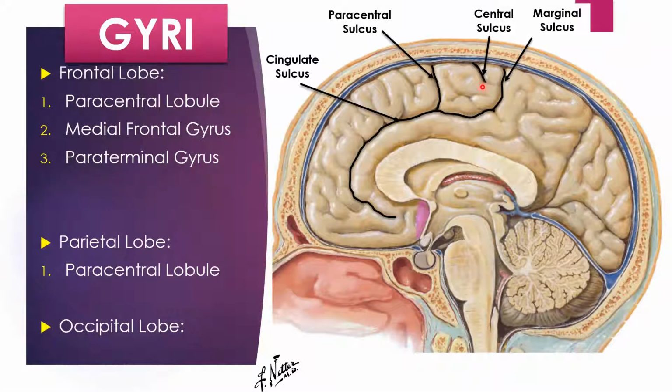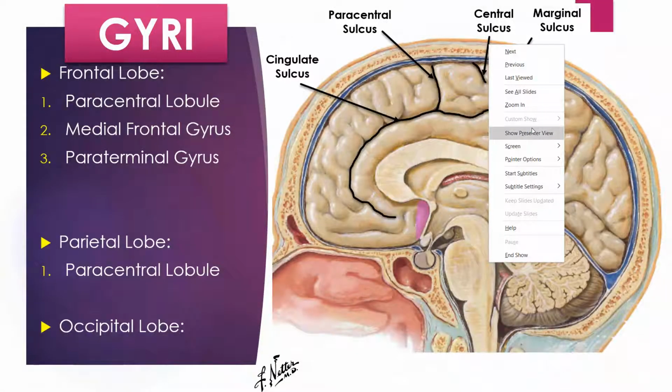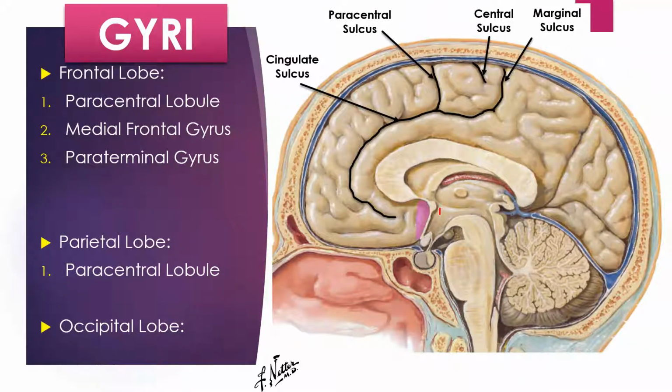Paraterminal gyrus. Let me highlight this part. This is the lamina terminalis. It is a sheet of white matter. Again, it is called the lamina terminalis. Anterior to this lamina terminalis, the gyrus is called the paraterminal gyrus. It is parallel to the lamina terminalis, and hence it is called the paraterminal gyrus.